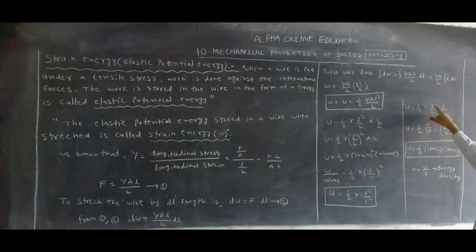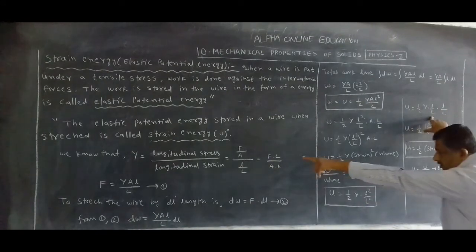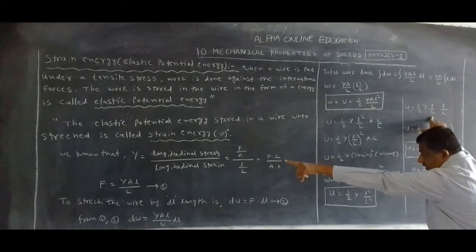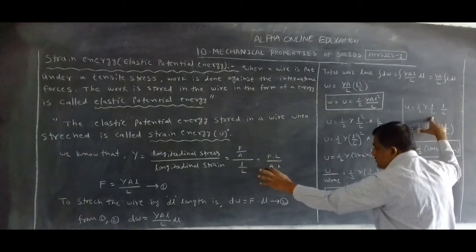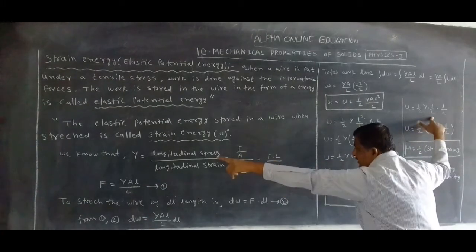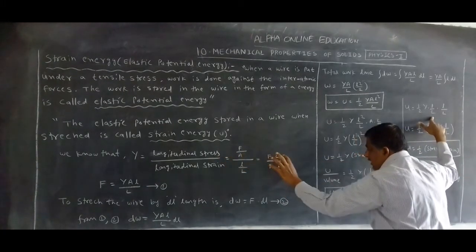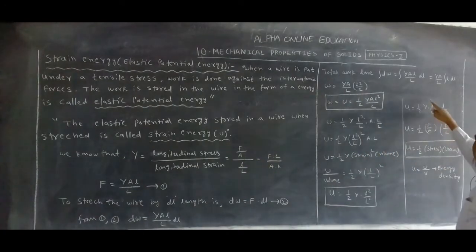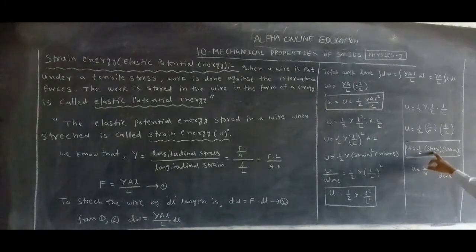Next, Y into l by L is equal to how much? F by A, again from cross multiplication. Y into small l by capital L is F by A, which is called stress. That is why u is equal to half stress into strain.